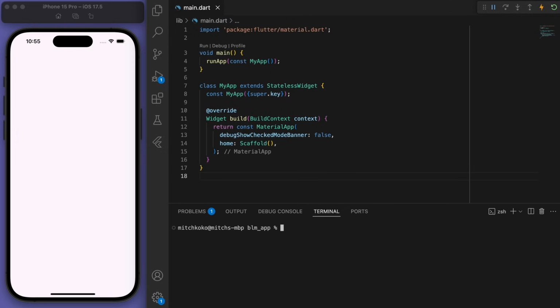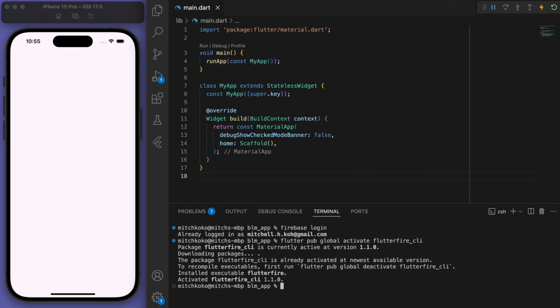Now let's open up our terminal. If you've never used Firebase before, then you're going to need to install the Firebase tools by typing in this command. But I've already done that, so make sure to do that. And what that will allow is for us to say Firebase login. So make sure you're logged in with your email. And then we can say flutter pub global activate the FlutterFire CLI. Cool, which allows us to now say flutterfire configure.